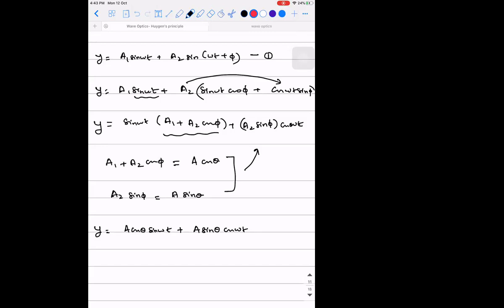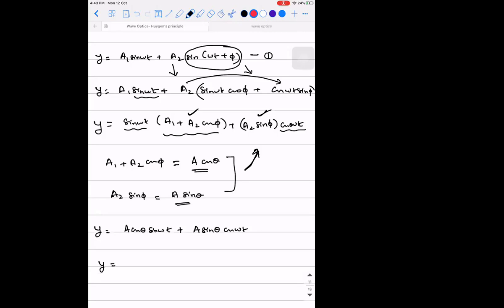From which one? See, I expanded this, that's it. I wrote sine A plus B as sine A cos B plus cos A sin B. Then I collected the sine omega t terms and cos omega t terms separately. After that, what I assumed is a1 plus a2 cos phi is A cos theta, and a2 sin phi I assume to be A sin theta. Then when I substitute it here, the equation gets simplified like this.